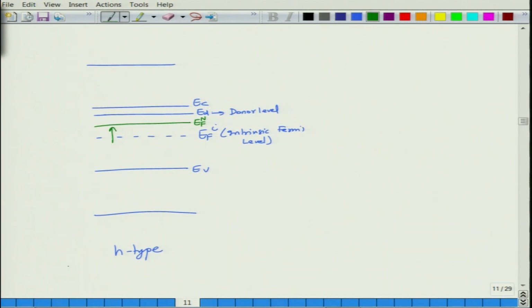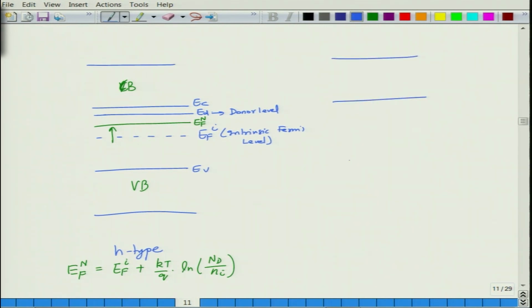As a result, the Fermi level of an N type semiconductor is approximated as, I can write the expression: EFN is equal to EFI plus kT by q into ln of Nd by Ni. As you increase the donor concentration, the Fermi level shifts closer to the conduction band as compared to the valence band. So, this is the conduction band, this is the valence band. For a P type semiconductor, the situation is like this.